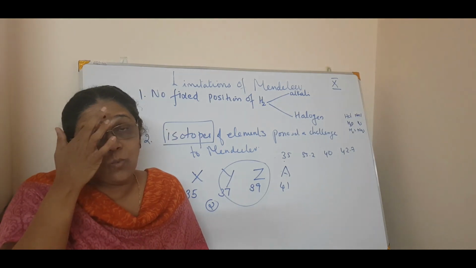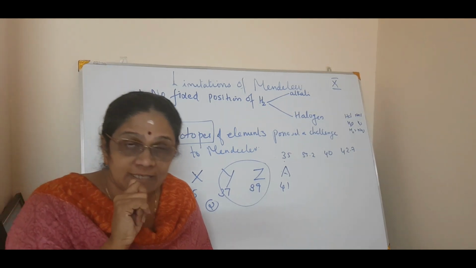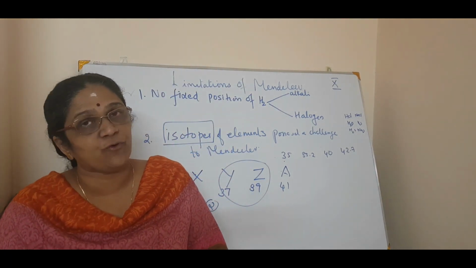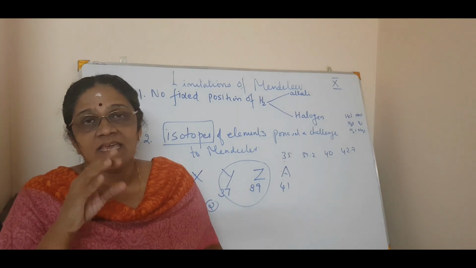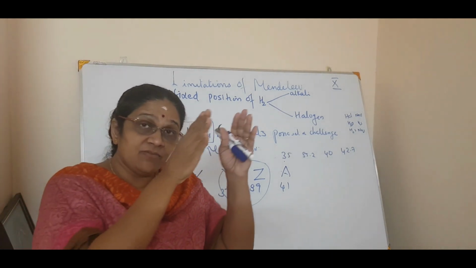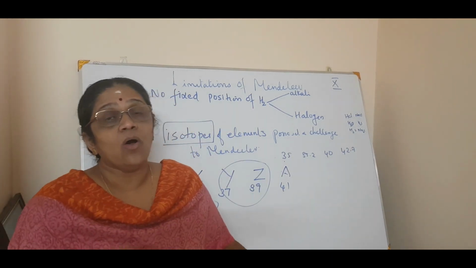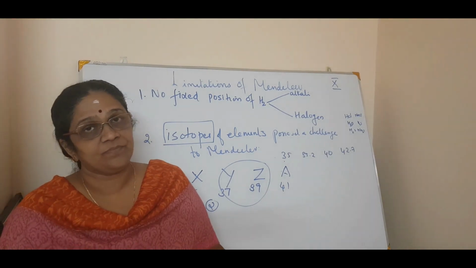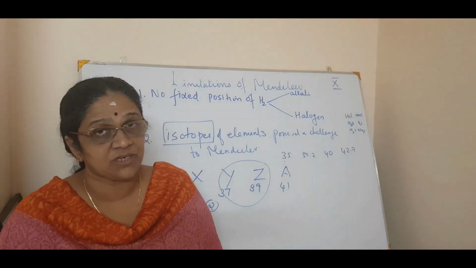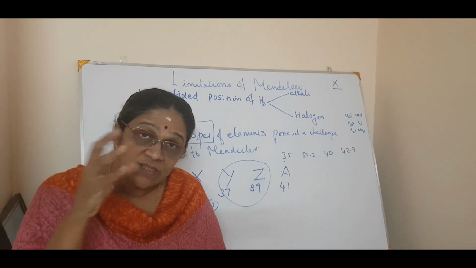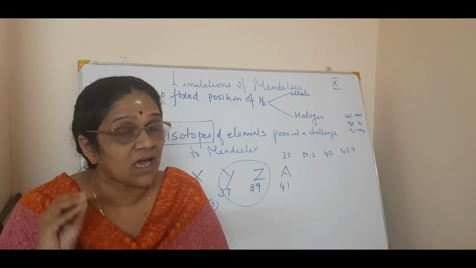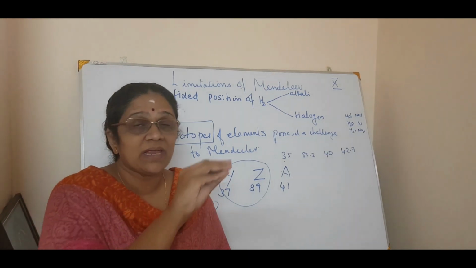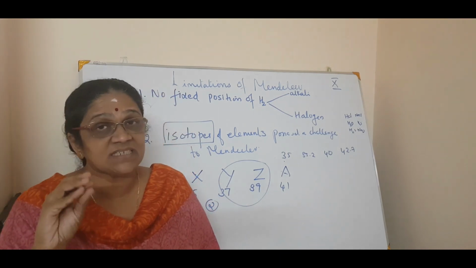So you got it. What are the three limitations? First, he could not give a fixed position for hydrogen. That means hydrogen can be placed either in the first group, that is alkali metals, or in the halogen family. So he could not give a fixed position. Second is, when isotopes were discovered. What do you mean by isotopes? Isotopes means elements having the same atomic number but different mass number.